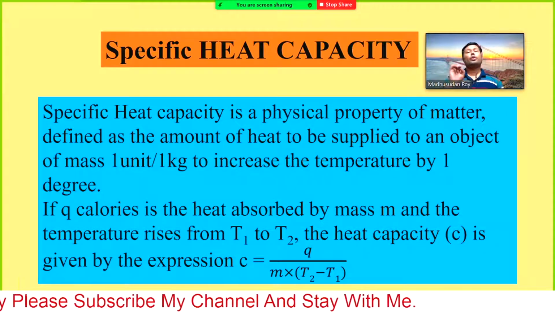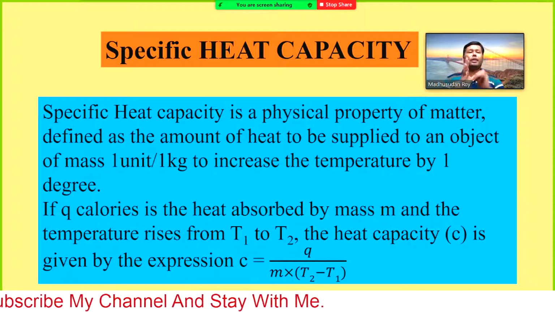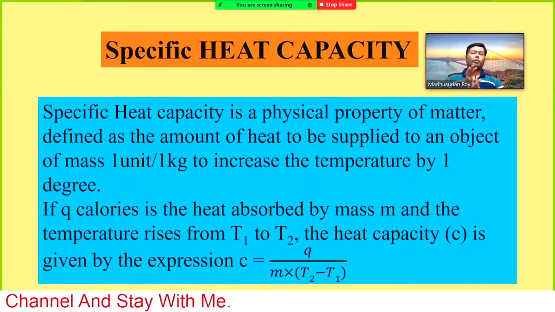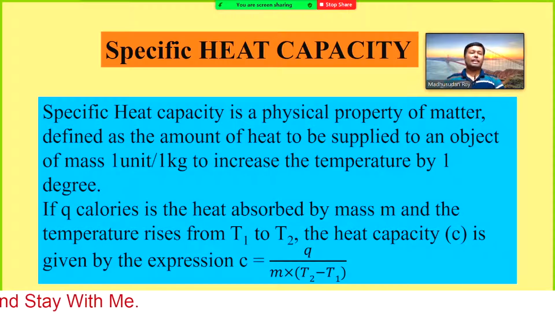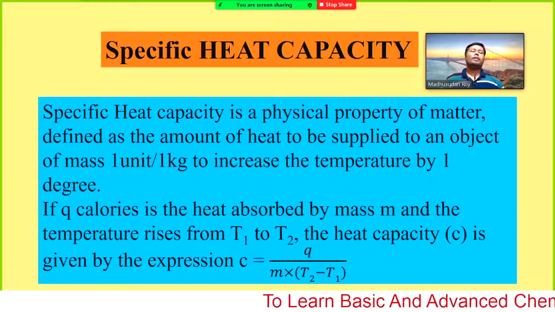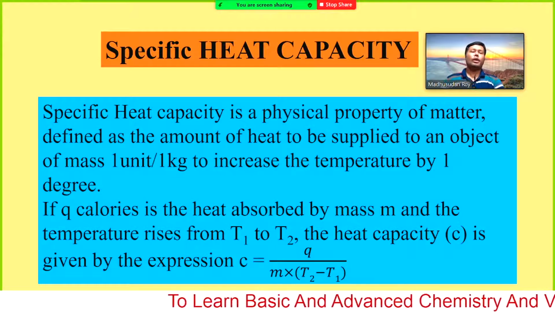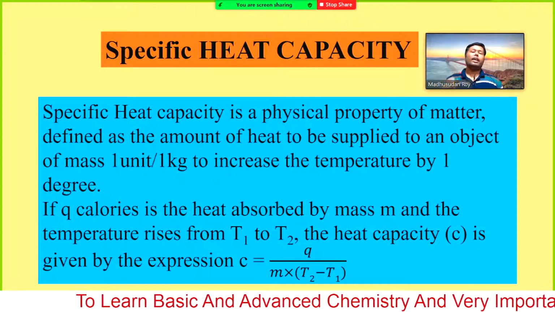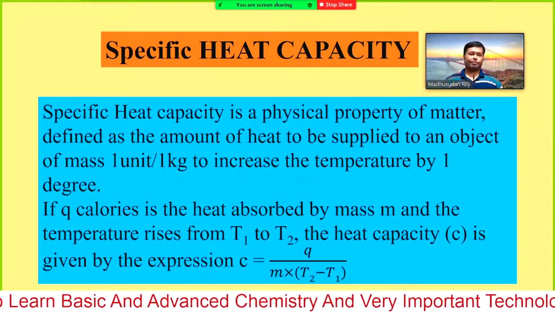If we consider a unit mass, or 1 kg, and you want to increase the temperature of 1 kg of a substance by 1 degree Celsius or 1 Kelvin, the amount of heat required is known as the specific heat capacity.